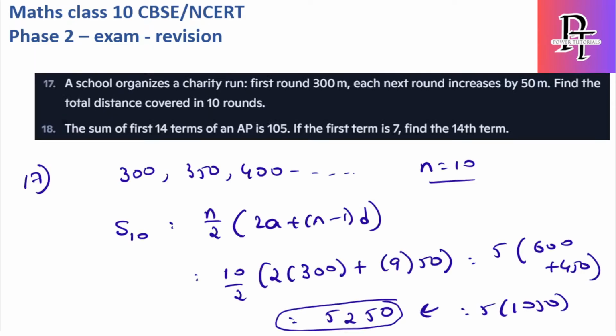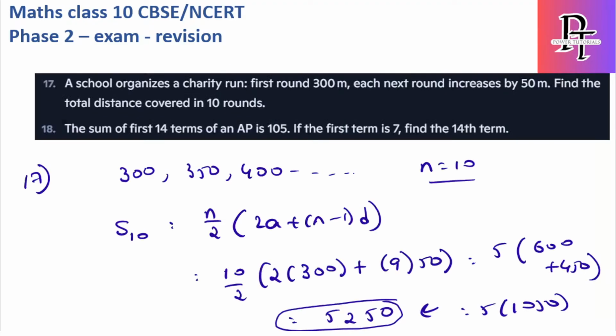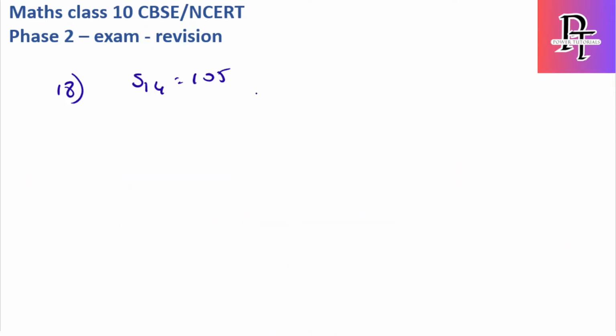They are saying the sum of first 14 terms of an AP is 105. Sum of 14 terms of an AP is 105. First term is 7. They have provided first term, which is a value is 7.